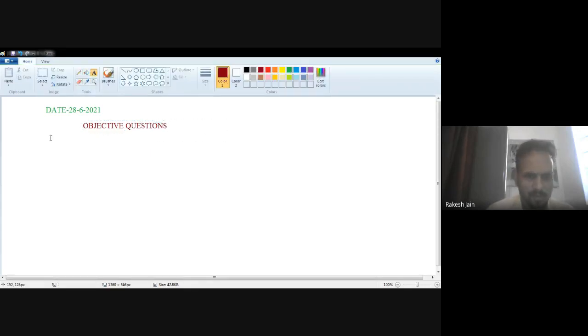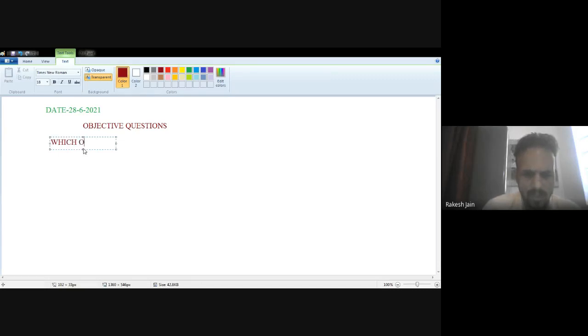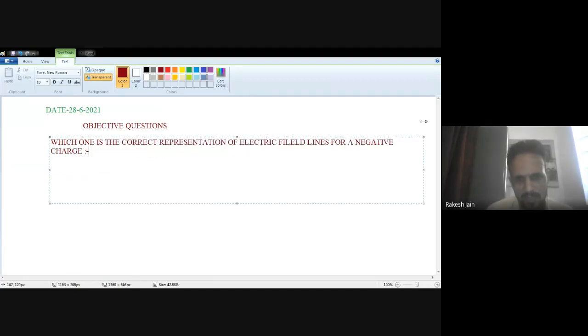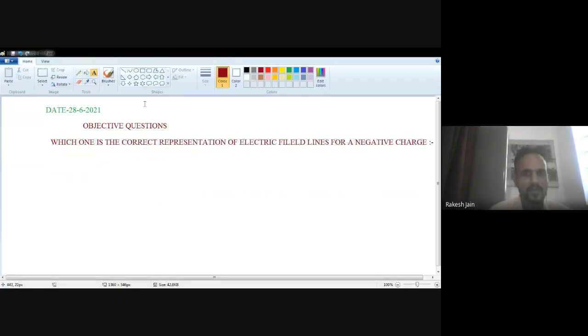So very simple kind of objective questions. Which one is the correct representation of electric field lines for a negative charge? So here a question is in front of you, which one is the correct representation of electric field lines for a negative charge. Okay.